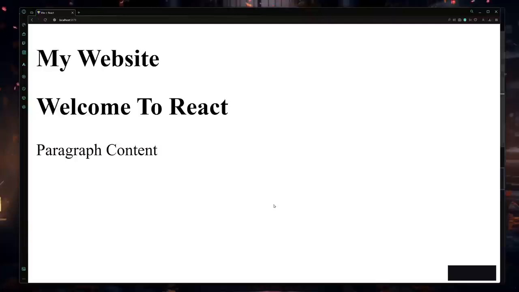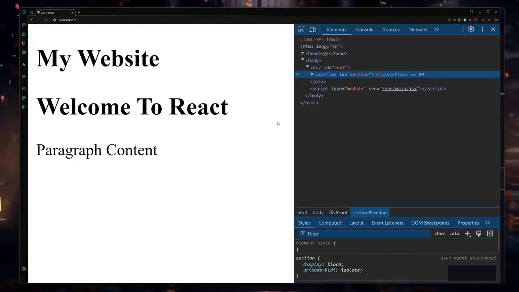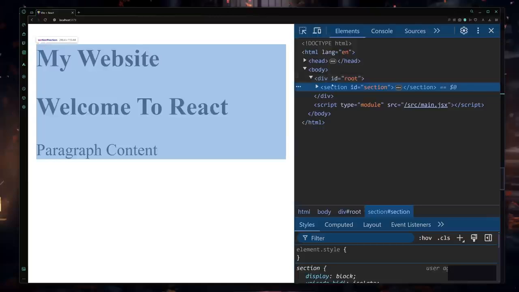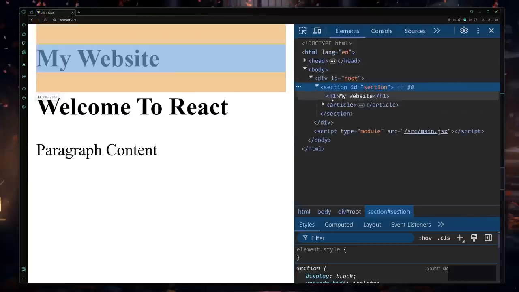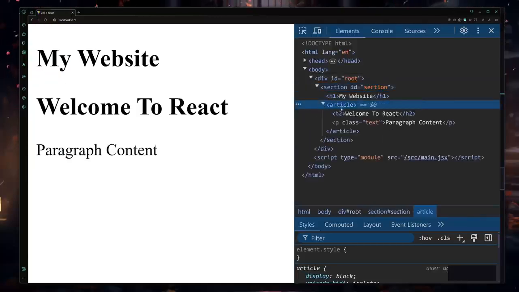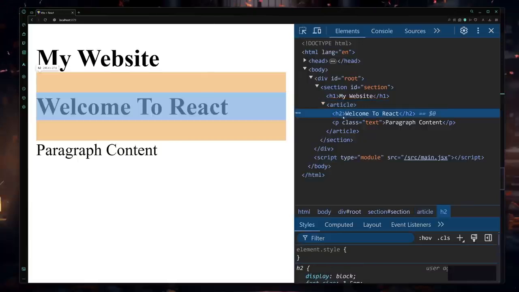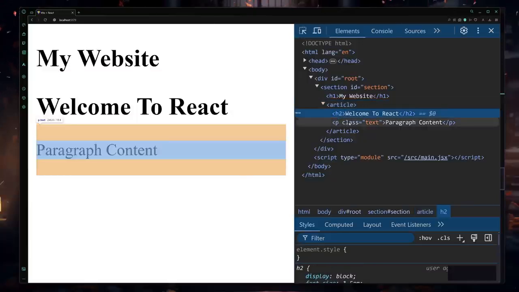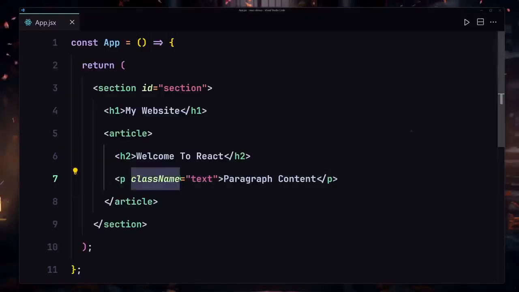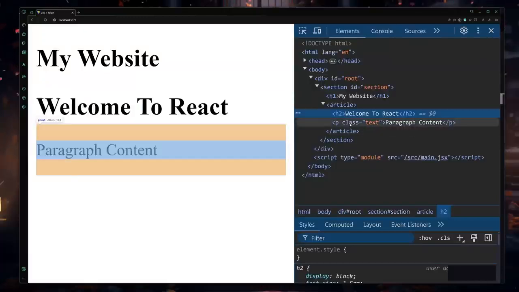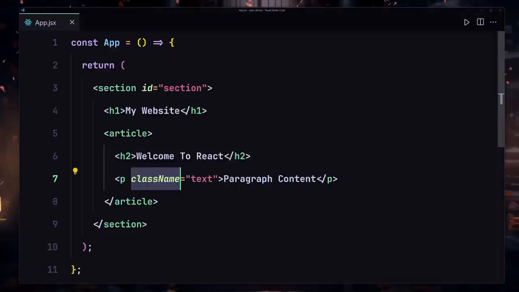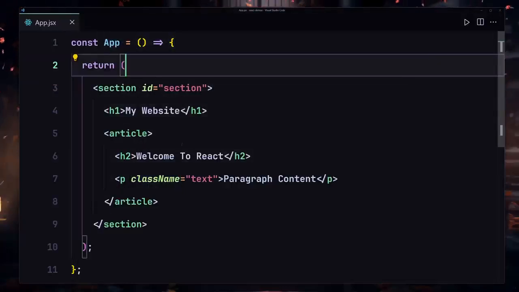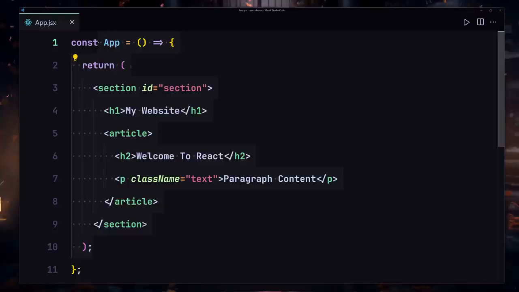So if I save my file, here you can see we are now getting our result right here. If I right click and go to inspect element, first of all we are getting our root, and inside this root we have our section with the ID of section, we have our h1, we also have our article, and inside this article we have this h2, and we also have this class. We are now providing a className, and here you can see we are now getting a class. This is a JSX rule which I'm going to explain in a few seconds, but here you can see this is how we can write HTML inside our JavaScript functions. So to combine all of that, this is how we can create our component.